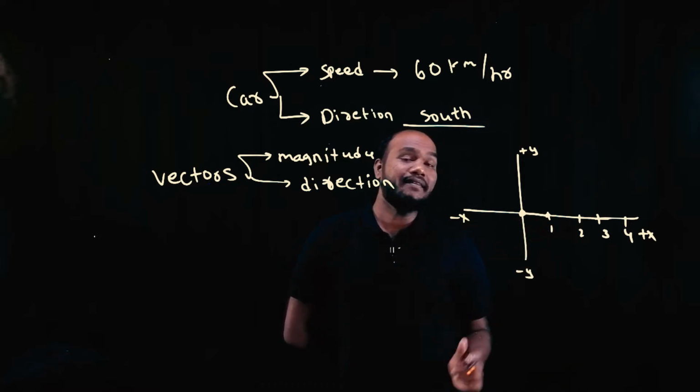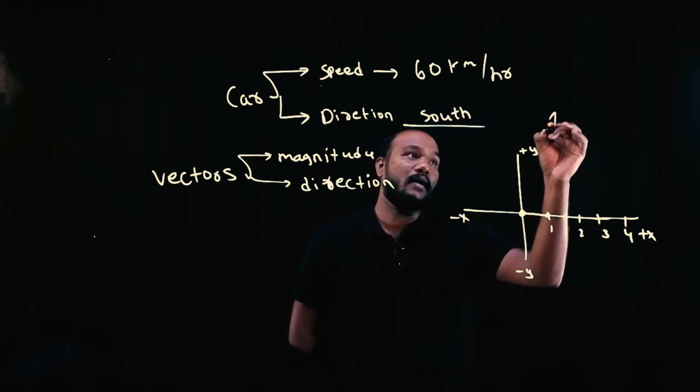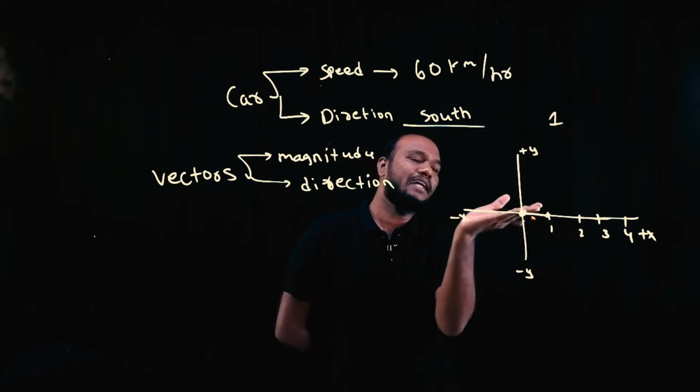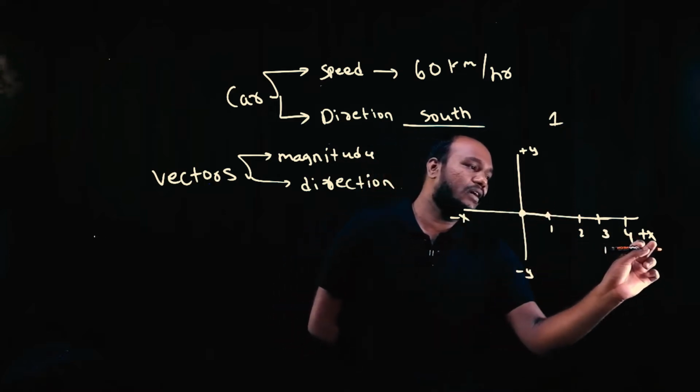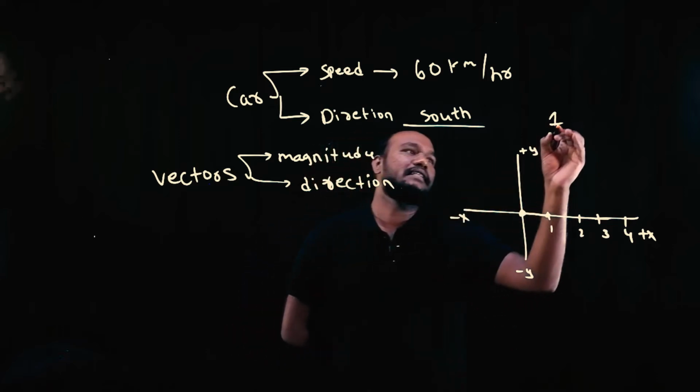The distance I traveled is how much? 1 unit I traveled from here to here, 1 unit. What direction did I travel? I traveled in x direction. Instead of writing x, I will write it as i.